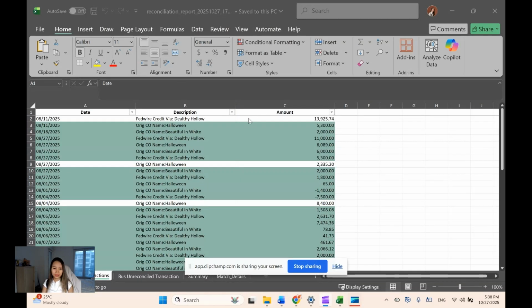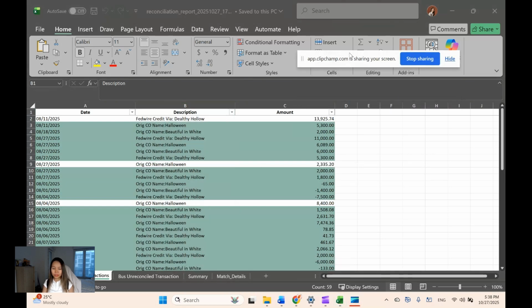And then, to be honest, this kind of data and the amount is all real data, but the description, I already removed the description in order to protect the data privacy for my client. But you can see here, it's real data.